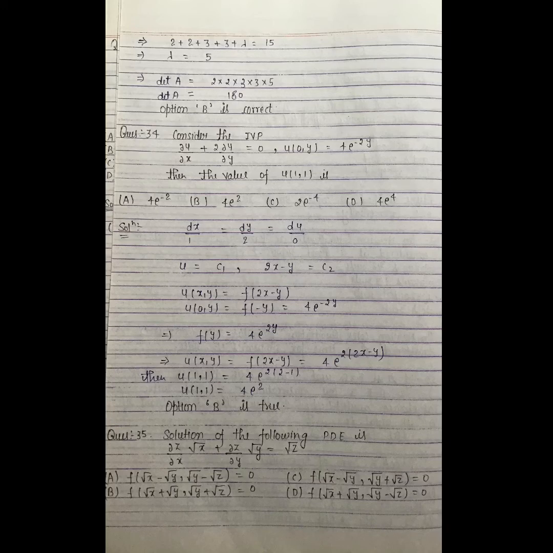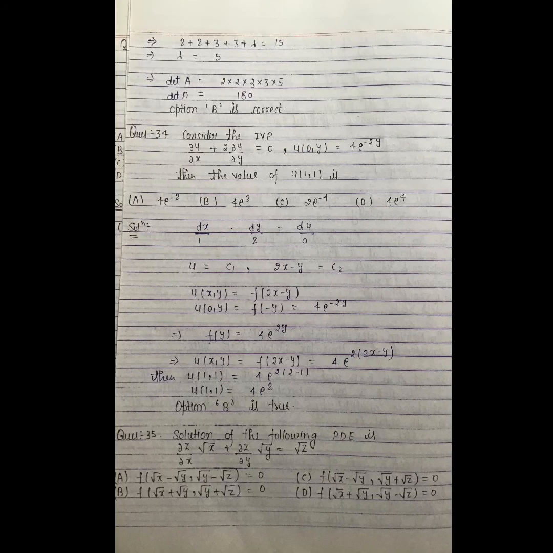Question number 34 says consider the IVP ∂u/∂x + 2∂u/∂y = 0, with initial condition u(0, y) = 4e^(-2y). Then the value of u(1, 1) is, write the Lagrange auxiliary equation: dx/1 = dy/2 = du/0. We will get u = c1 and 2x - y = c2. Hence u(x, y) = f(2x - y).